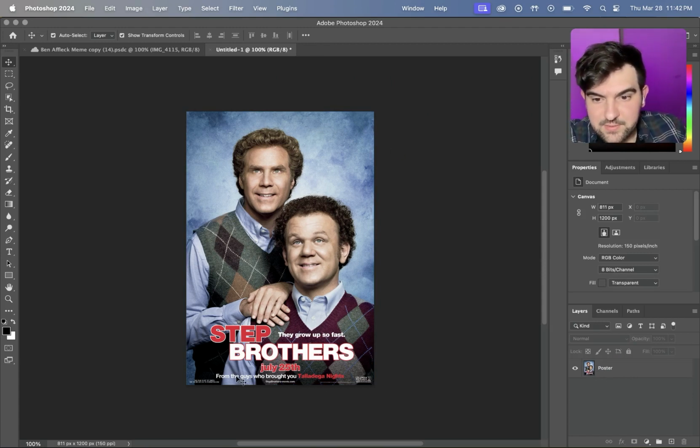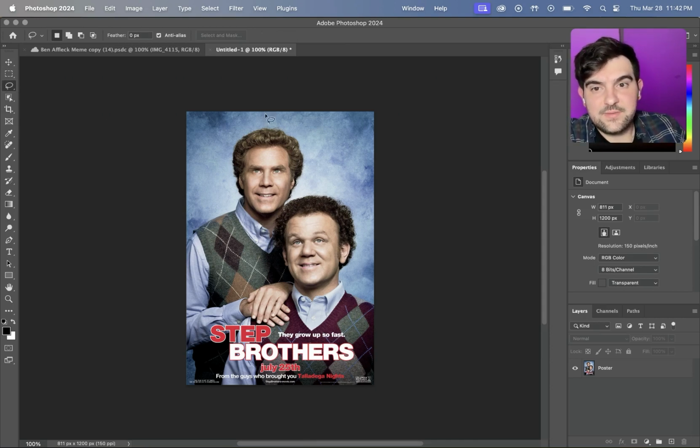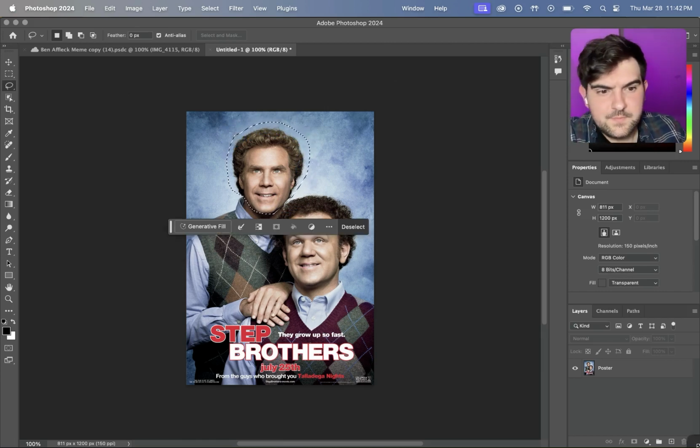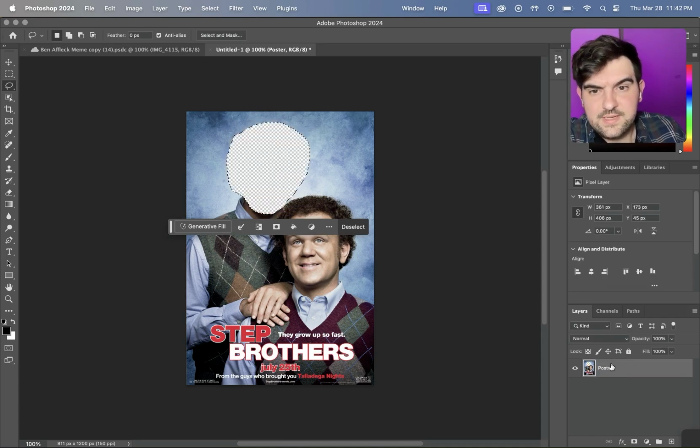We got some other problems down here though. We have this text, which will eventually need to come out too, but let's just start from top down. So we have the heads, and the easiest way to do that is by clicking on this tool right here. It's a lasso tool, and this lets you highlight whatever you want, basically. We're going to go around the head, and it doesn't have to be perfect, but when we get to the chin, we want to keep it very close. I'm going to go all the way around and delete. You want to make sure you have the layer selected and then delete.